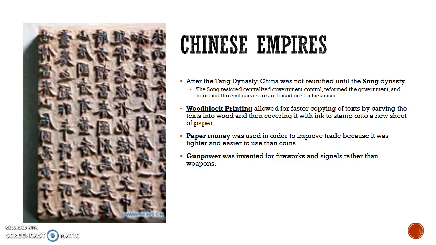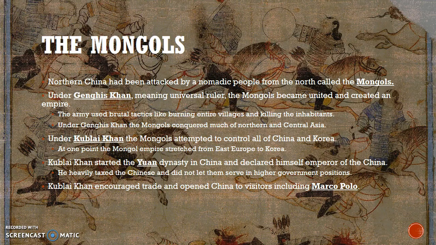There was also a couple different Chinese achievements. The woodblock printing is going to be the biggest one because this is going to lead into the printing press. It allowed for the faster copying of text and allowed them to carve text into woods and then make copies of it later. They also started using paper money, which was easier to trade with, and gunpowder, which we know the Chinese have implemented with fireworks specifically.